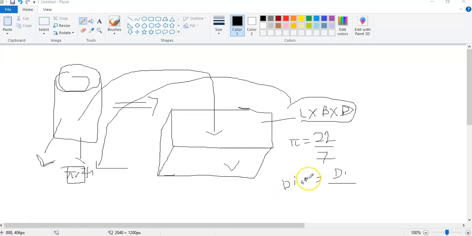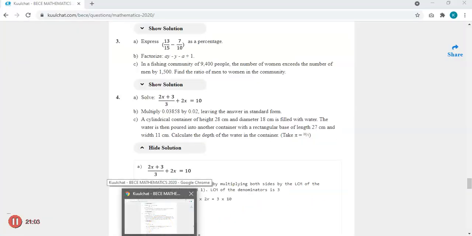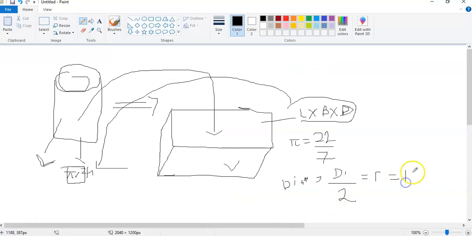Sorry for the call interaction. So if you divide the diameter by 2, we are supposed to get our radius. We are given the diameter to be, I think, 18. So our radius is going to be 18 over 2, which gives us 9.